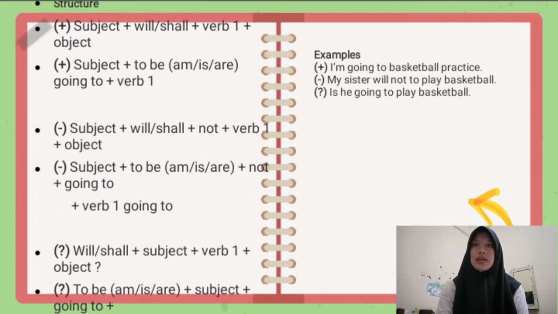For example. Positive: I'm going to basketball practice. Negative: My sister will not play basketball. Interrogative: Is he going to play basketball?